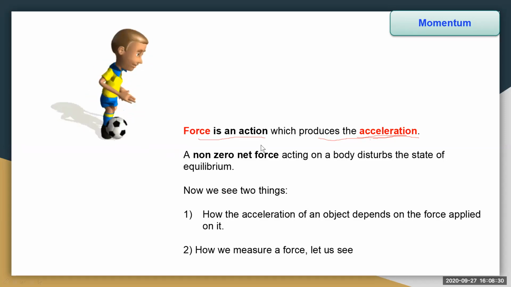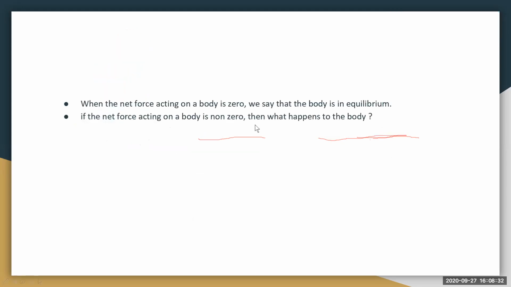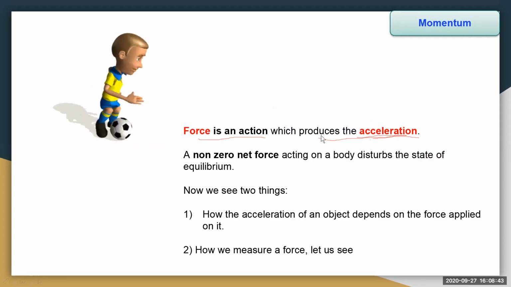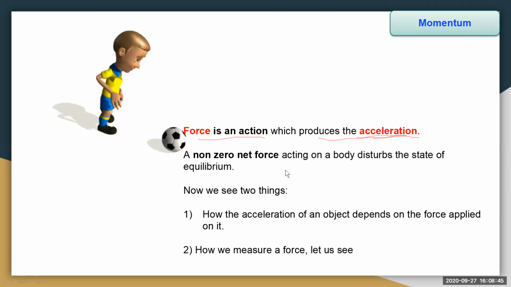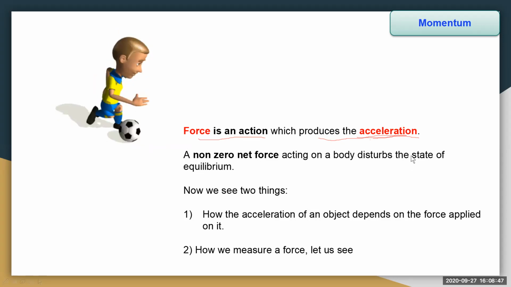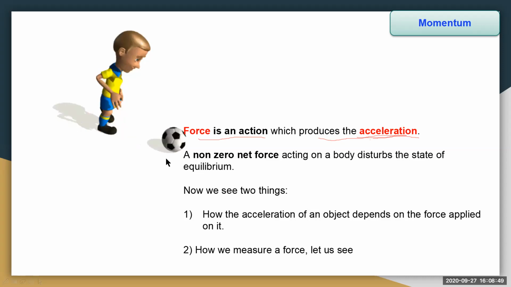If the net force acting on a body is 0, then we say that the body is in equilibrium. If the net force acting on the body is non-zero, then the equilibrium is disturbed. A non-zero net force acting on a body disturbs the state of equilibrium.